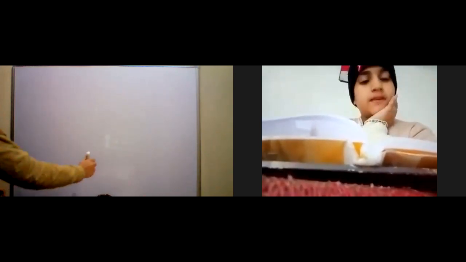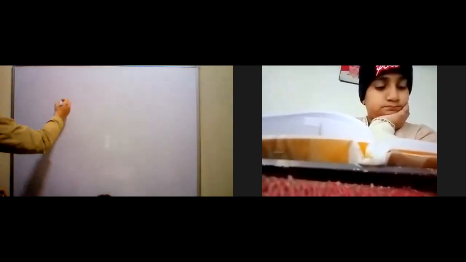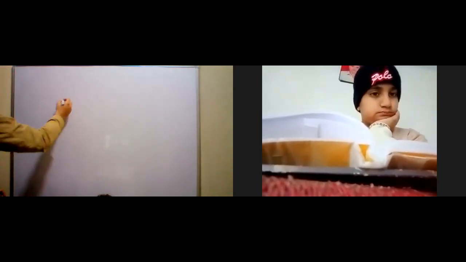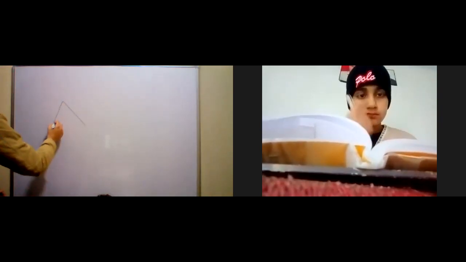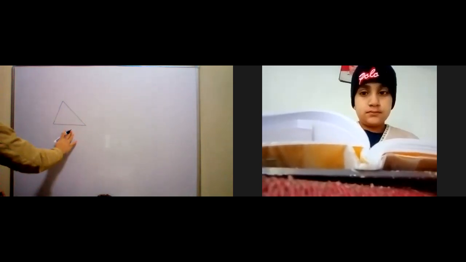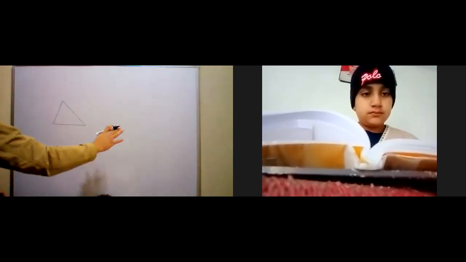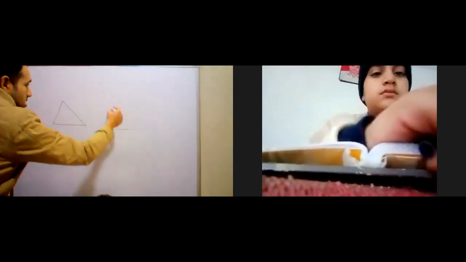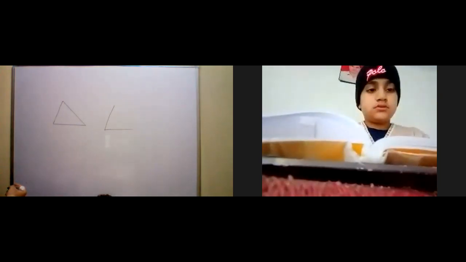Listen to the definition carefully, all of you. We have studied triangles, and you don't know what a triangle is. A triangle is a closed figure which is made up of 3 line segments. Can I make a closed figure with the help of 2 line segments? Is it possible?